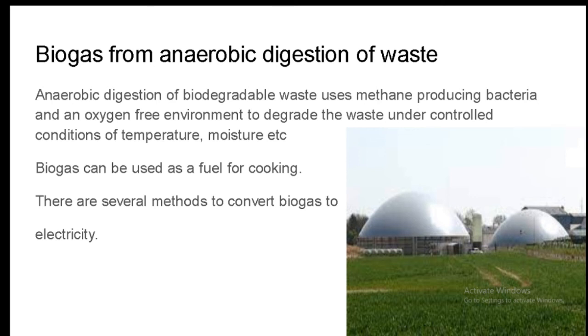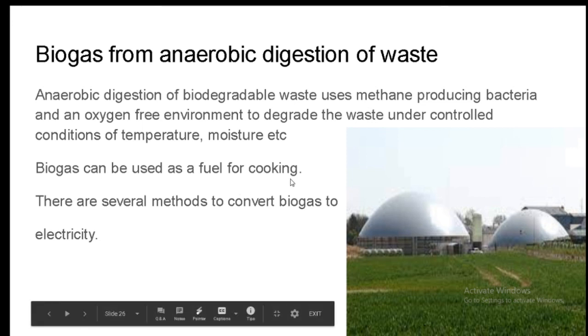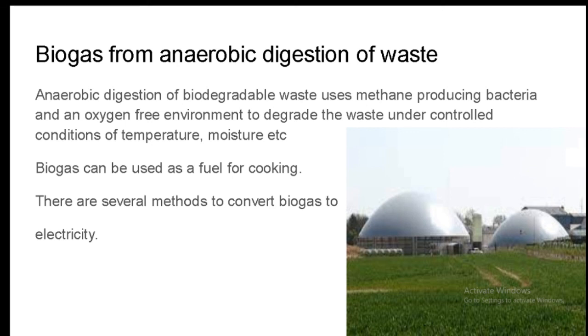The decomposing system is called an anaerobic digester, which is a biogas plant, and the organic biodegradable waste can be made to undergo decomposition, generating biogas which contains 70% methane. Biogas can be used as a fuel for cooking or as a natural gas substitute in vehicles.